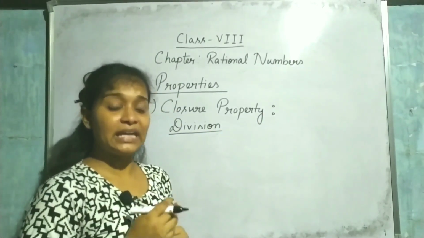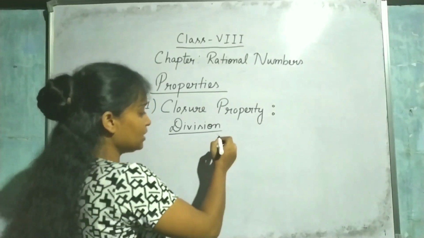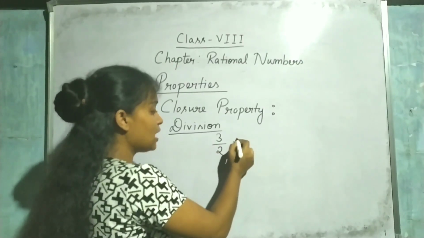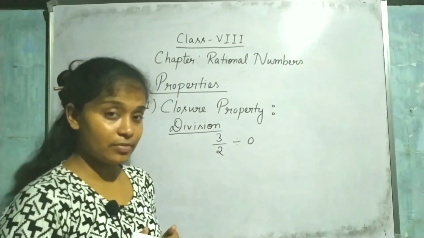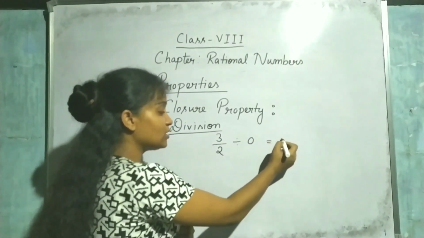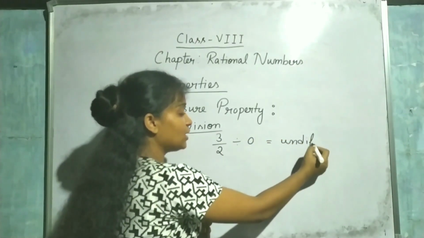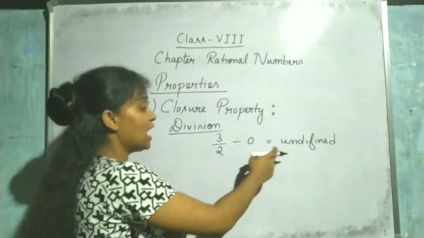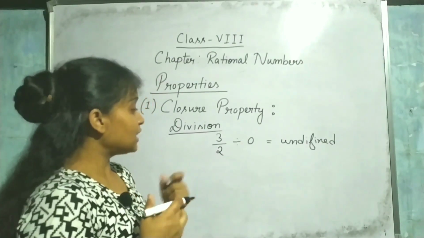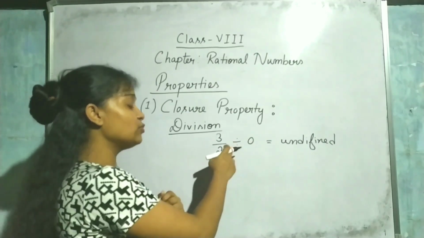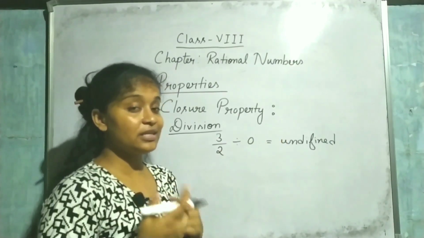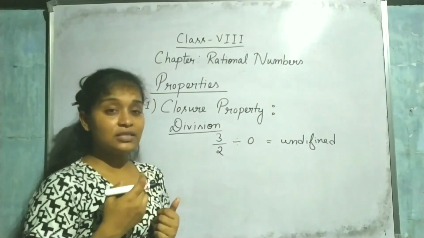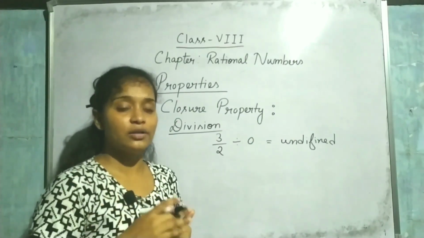So when we are taking 0, like if I am writing this, 3 by 2 is a rational number, and I told you that 0 is also a rational number. But this is undefined. You can't divide by 0. So this is undefined. That means when you are taking two rational numbers and dividing, we are not always getting an answer. It is undefined. So I can't say that rational numbers are closed under division.